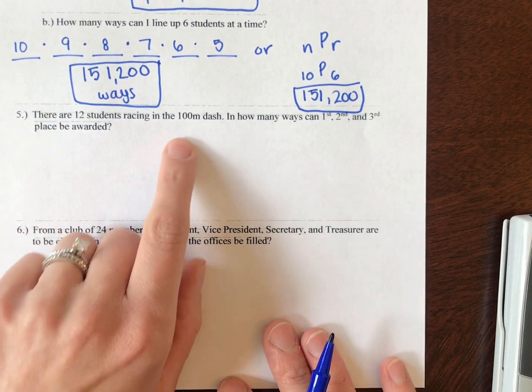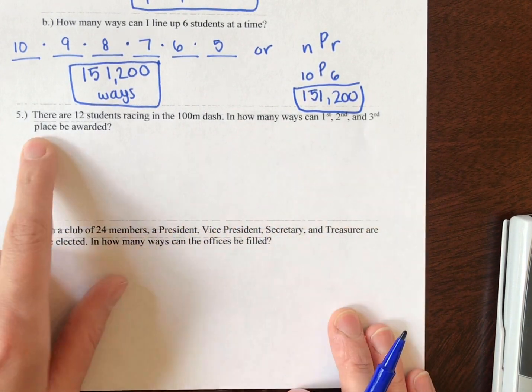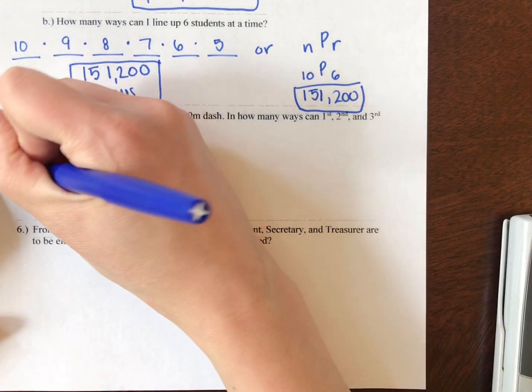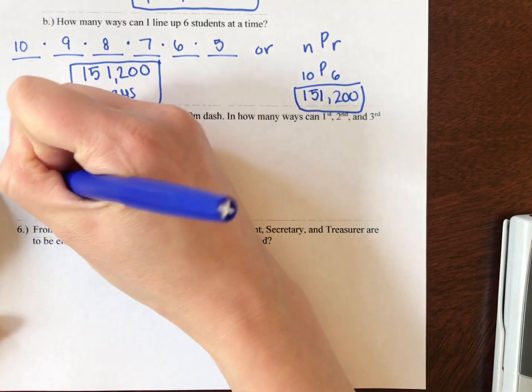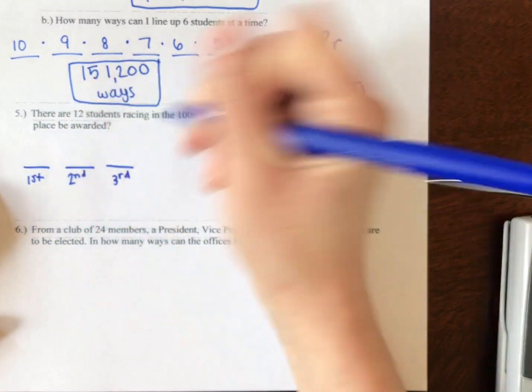Okay. All right, number 5. There's 12 students racing in the 100-meter dash. In how many ways can first, second, and third place be awarded? So, if I were doing this problem, I think it'd be easier to actually say, well, there's 3 spaces I have. I have first place, I have second place, and I have third place.